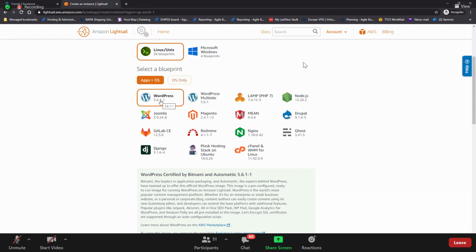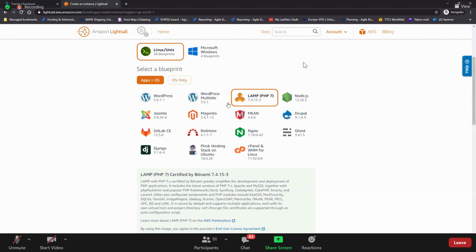WordPress. Do you know WordPress? Anyone know about WordPress here? Heard about WordPress, right? You can have WordPress, LAMP, Node.js, Joomla, Magento, MEAN, Drupal, GitLab, Redmine, Nginx, Ghost, Django, whatnot, cPanel. These are mostly the common applications that we use in our industry. Everything is readily available here, everything is configured. You just need to pick it up. So let's quickly pick up this WordPress. You can pick up anything, no issues.